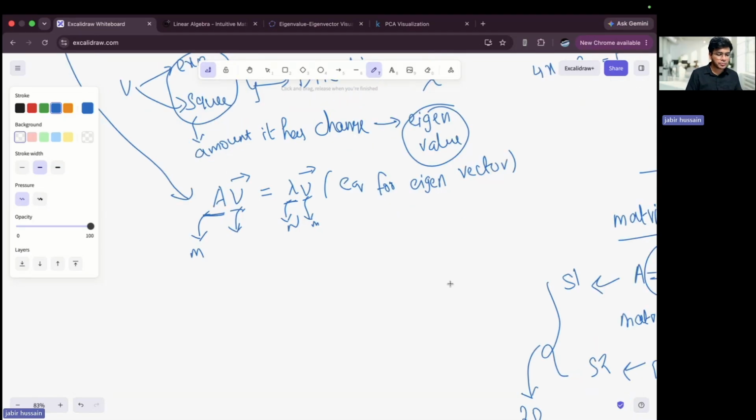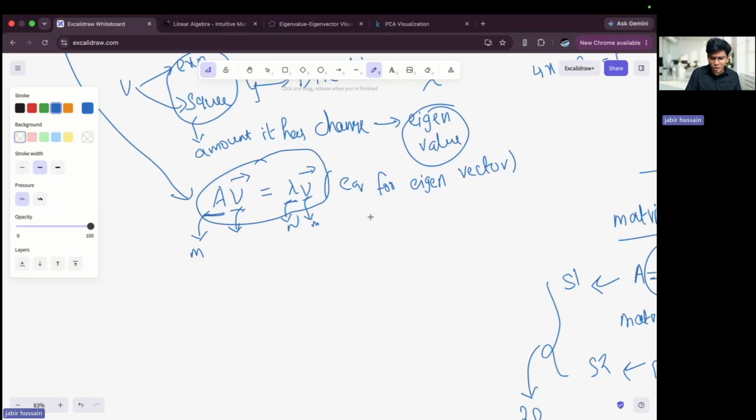Now what you're trying to do is compare a matrix product, a matrix multiplication, with a scalar product. You're multiplying a vector with a scalar and comparing it.